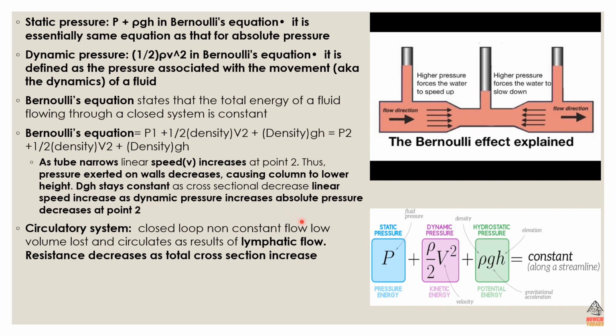Next, and lastly, we have the circulatory system, which is just a closed loop of non-constant flow, with low volume lost as it circulates as a result of lymphatic flow, and resistance decreases as cross-section increases.